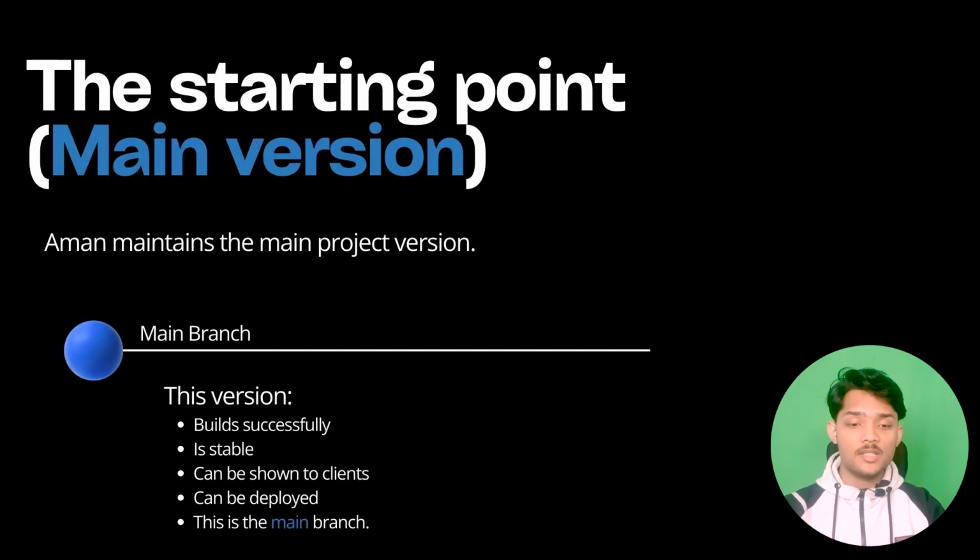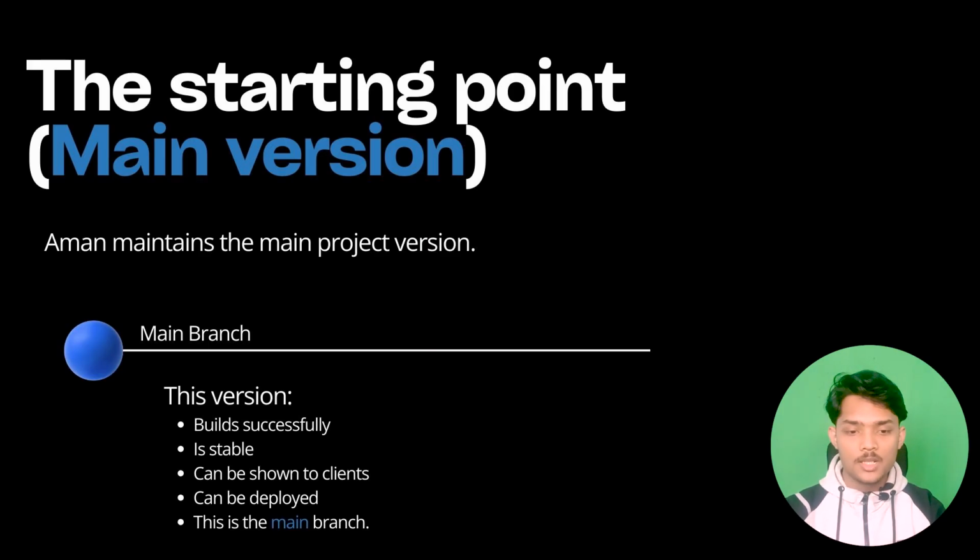Now Aman maintains the main project version, and this version is built successfully, it is stable, and this can be shown to the clients and it can be deployed as well. And Aman has the main branch as he is the team lead and he was the one who made this project. Now what happens without branching?